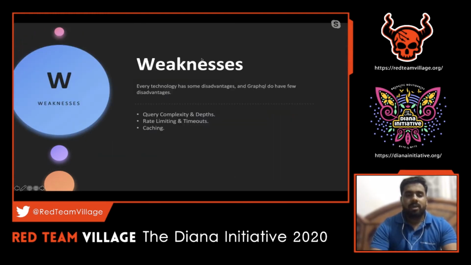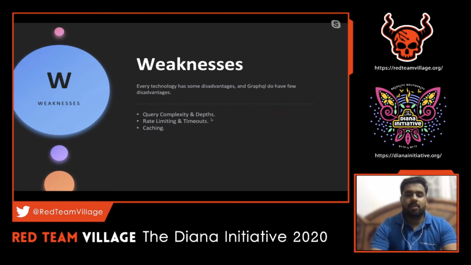Moving on, as we already discussed, there are a lot of advantages to using GraphQL, but there are certain weaknesses with respect to GraphQL. I'll call them weaknesses, not exactly major disadvantages, because these can be mitigated with certain configurations in the backend. The main things are query complexity and depth. How complex a query can be has to be controlled, or else there might be some consequences in the backend, and also how much depth a particular query can go into.